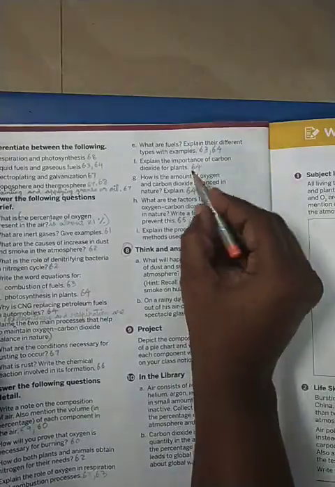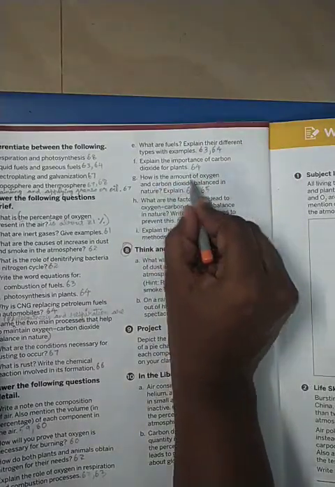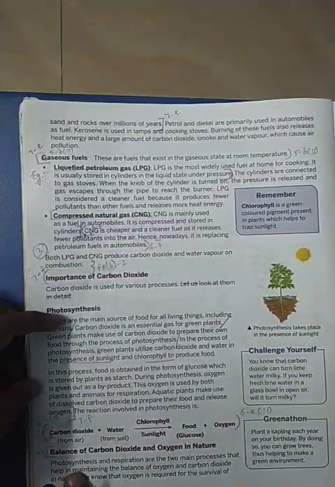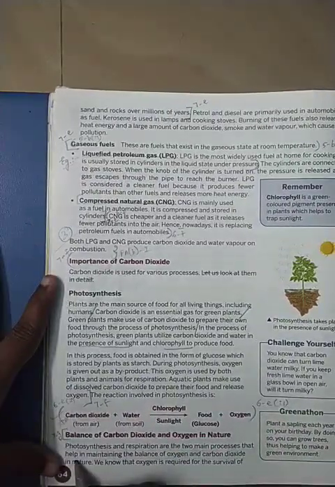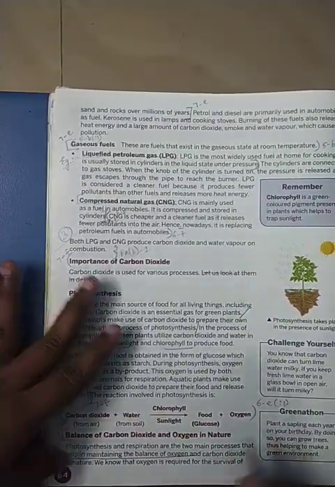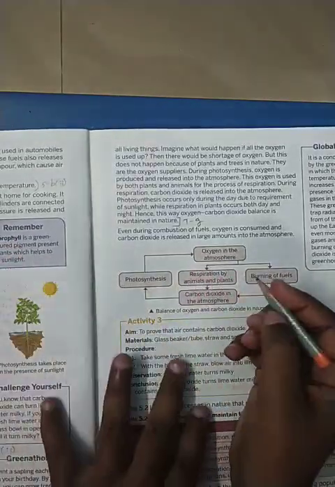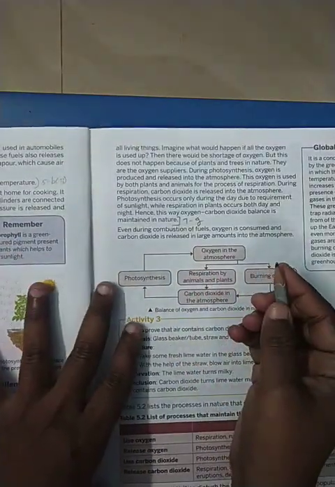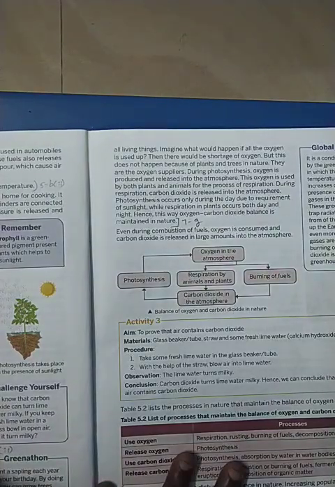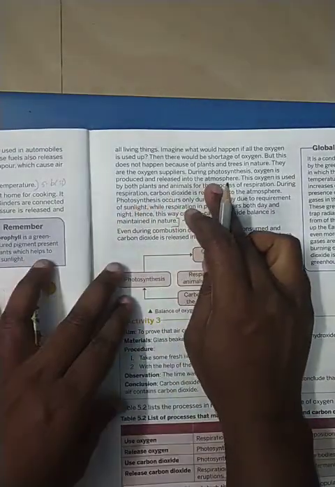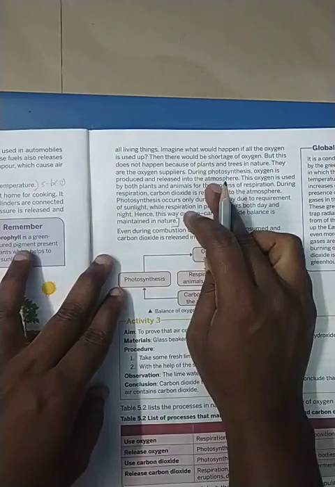Then coming to the next one. How is the amount of oxygen and carbon dioxide balanced in nature? This is the paragraph which you have to write. Photosynthesis and respiration are the two main processes that help in maintaining the balance. So we are going to see this. You need not write all this question. First point you write here. Then you can take this.